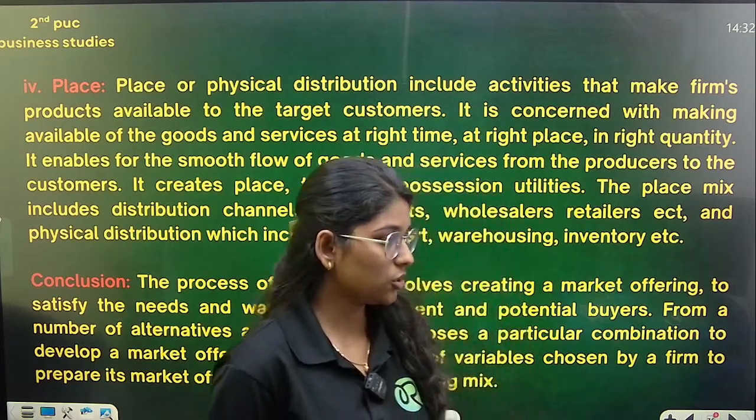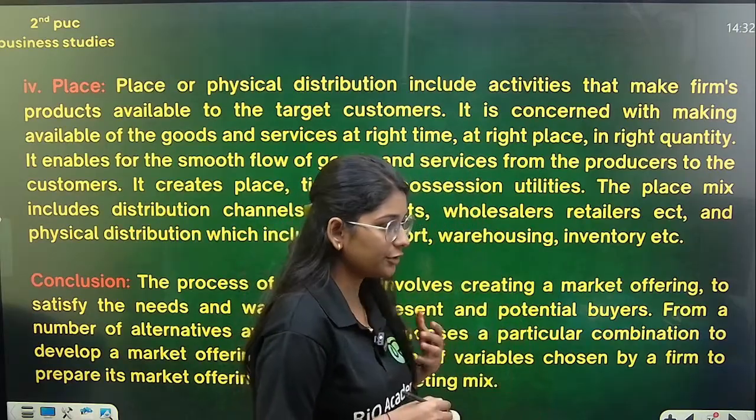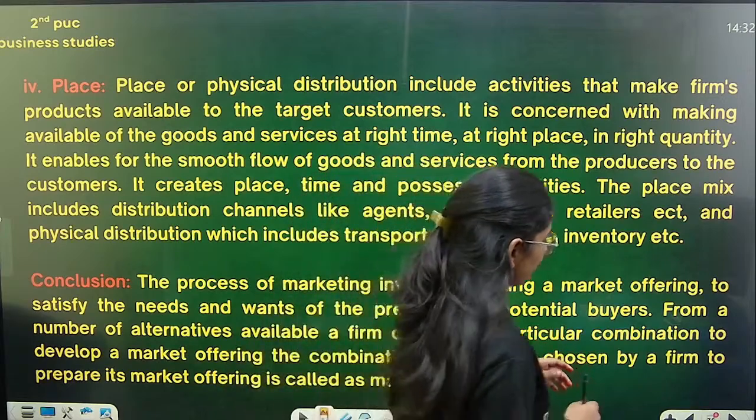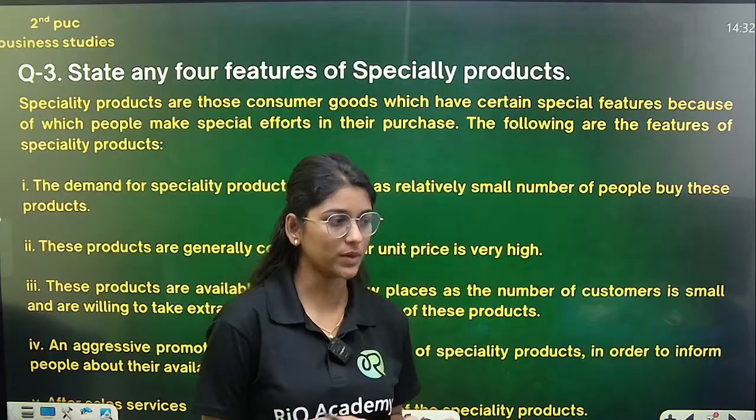We had seen all the different types of mix and the elements of marketing mix in yesterday's class, and in today's class we will discuss some more questions.